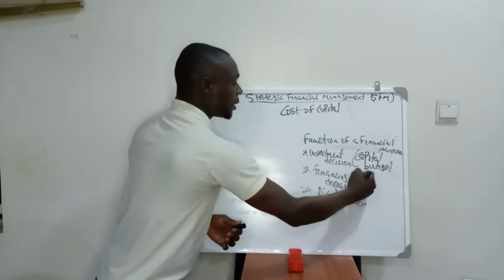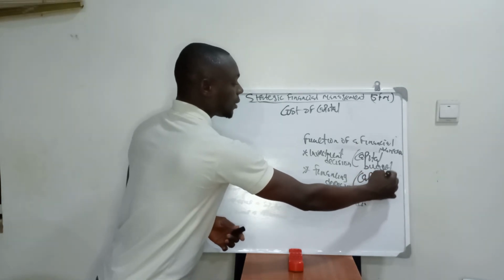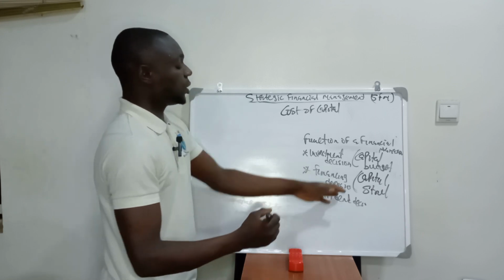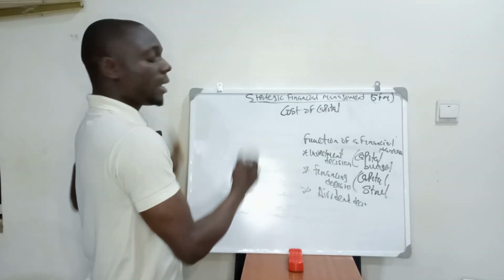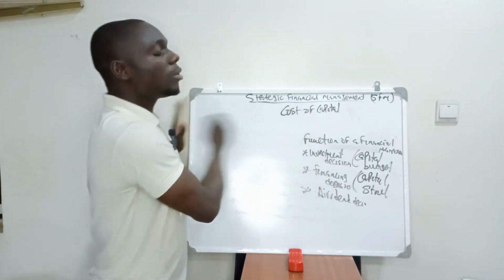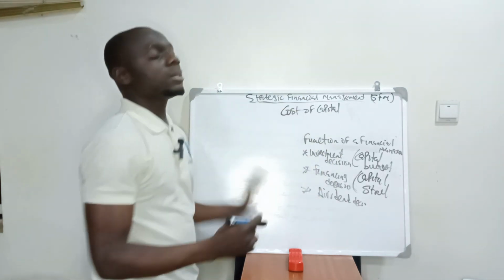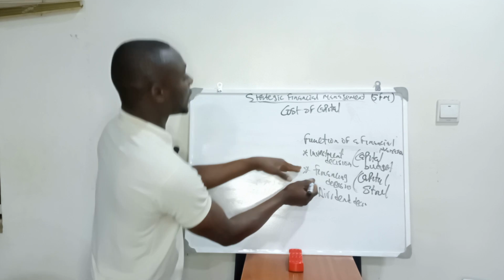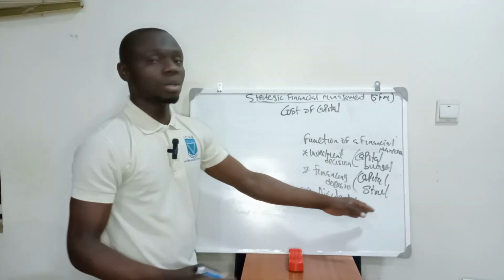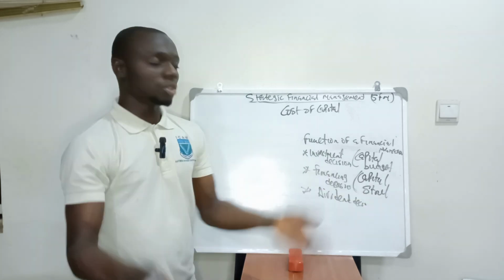Now, this is the capital structure. As a financial manager, you make a financing decision. For a firm, either to go by equity or to go by debt. So this is what brings about cost of capital, which is financing decision, which is the capital structure.